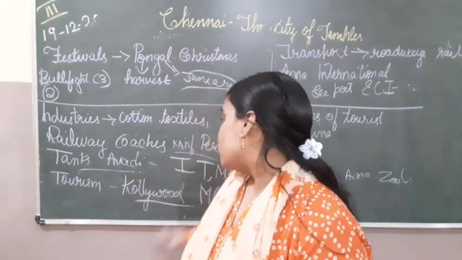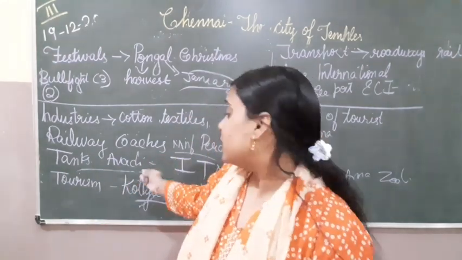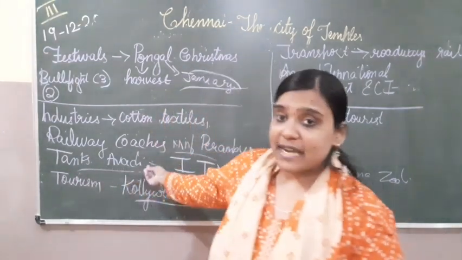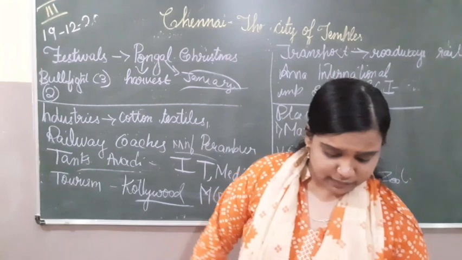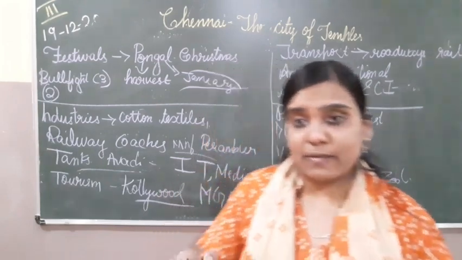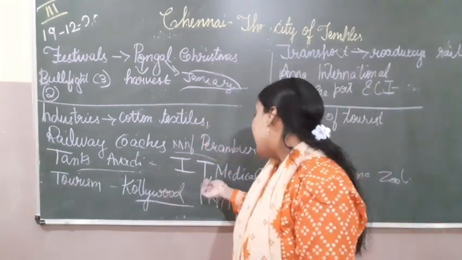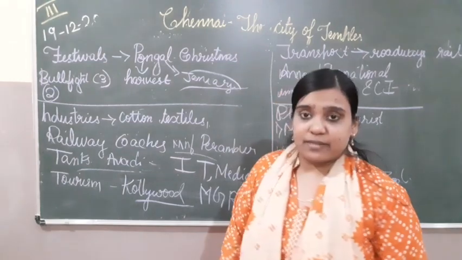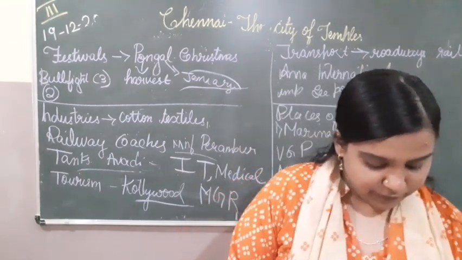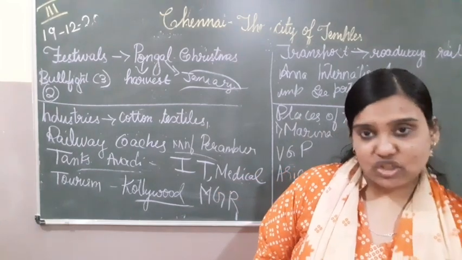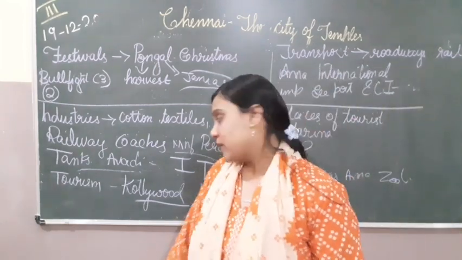Railway coaches are manufactured in Perambur, and army tanks are manufactured in Avadi. It is a very famous center of information technology, IT, and medical tourism also, because it is set up for medical tourism. Another fast growing sector in Chennai is medical tourism, which is about health.